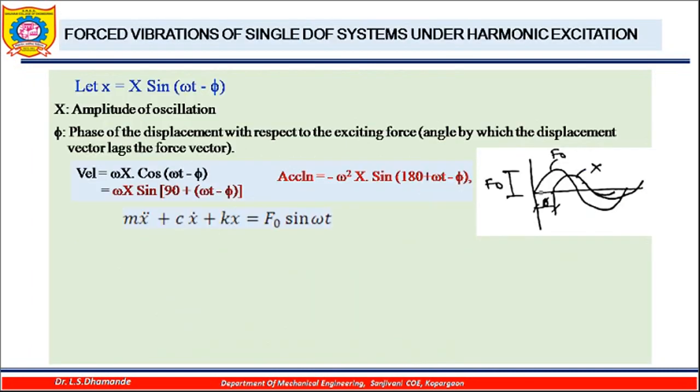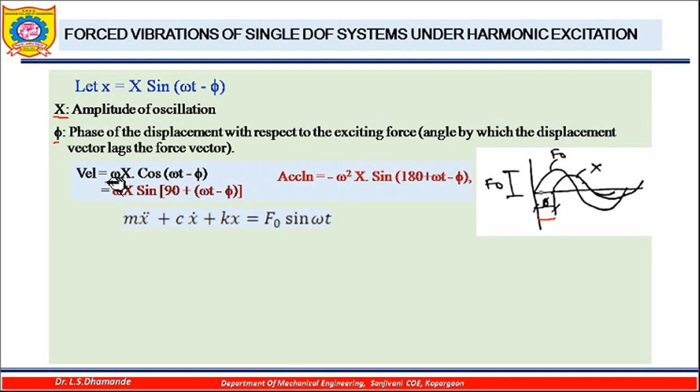We can represent this in the form of a diagram: this is the variation of force, and this is the variation of displacement. So there is a phase difference of this angle phi. That is why we are specifying x is equal to capital X sin of omega t minus phi, where X is the maximum amplitude of vibration and phi is the phase of the displacement with respect to the exciting force, or the angle by which the displacement vector lags the force vector.